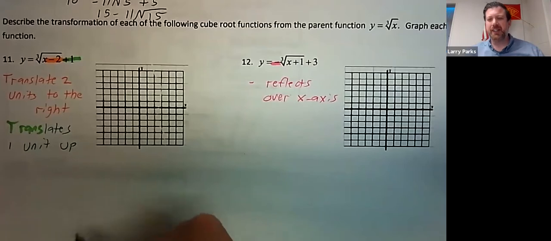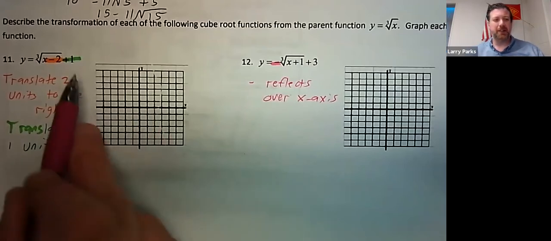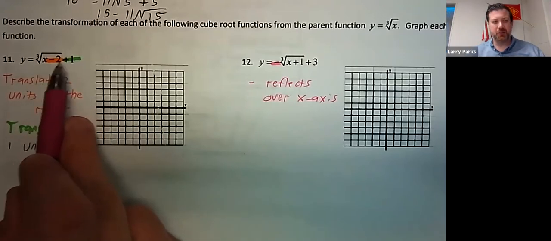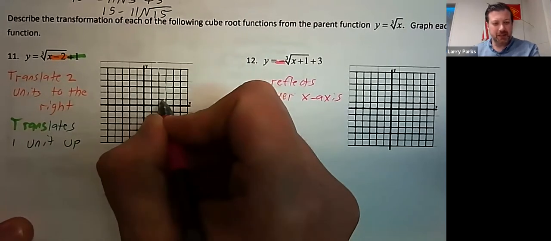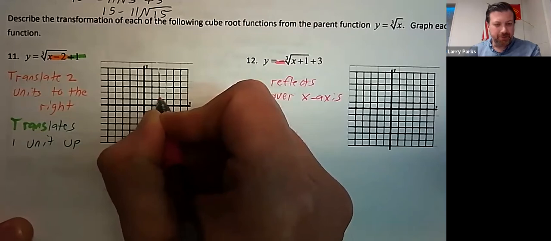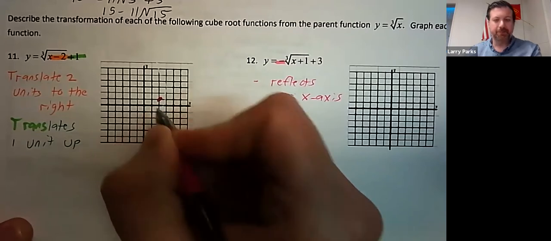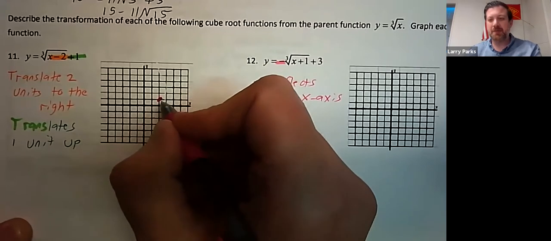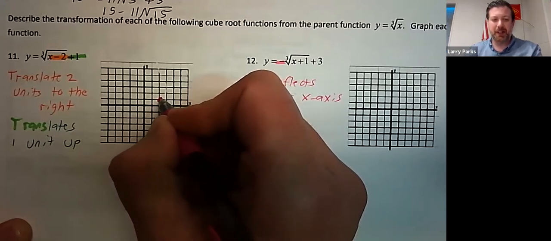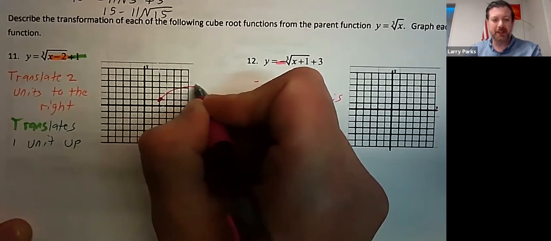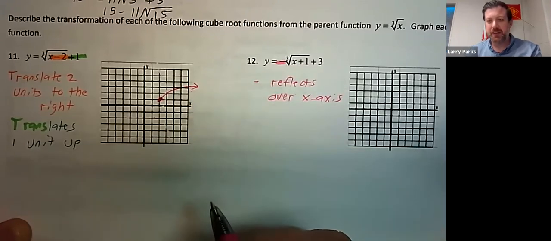Now the graph, I'll let you do the graph yourself, but the vertex starts at 2, 1. So you go over here, and I'm going to do a rough sketch. So it starts at 2, 1. And then because it's positive, and I'm just going to do a rough sketch. If you want the exact sketch, you could go type it in Desmos, but it's going to look something like this. And again, that's just very, very rough.